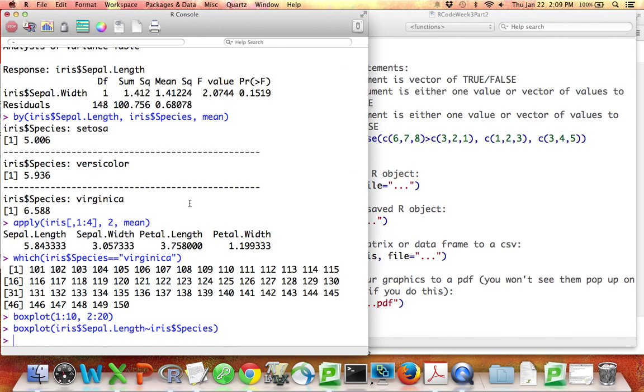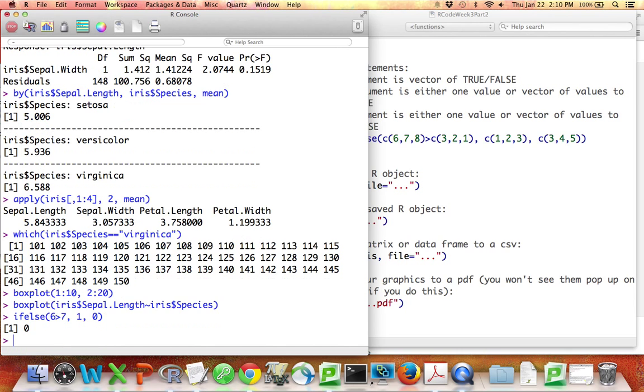Let me show you a little bit how that works. The first argument to an if-else statement is a conditional, so something like 6 greater than 7. The second argument is what we should output if that statement is true, and the next thing is what we should output if the statement is false. So this says, test whether 6 is greater than 7. If so, spit out 1. If not, spit out 0. So what are we going to get here? Of course, we're going to get a 0.